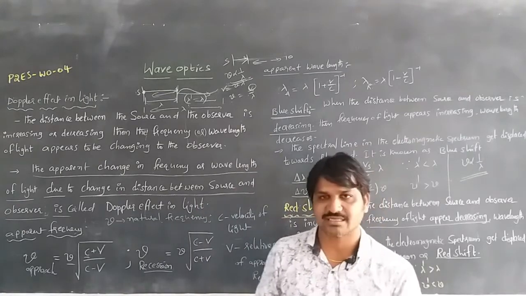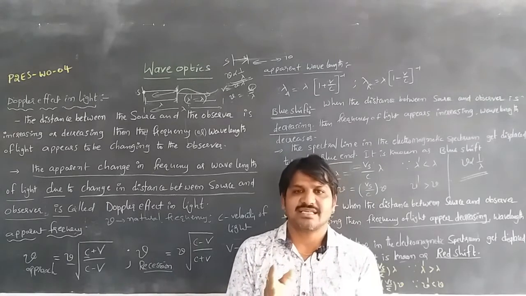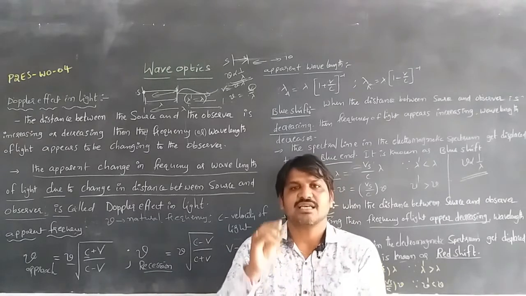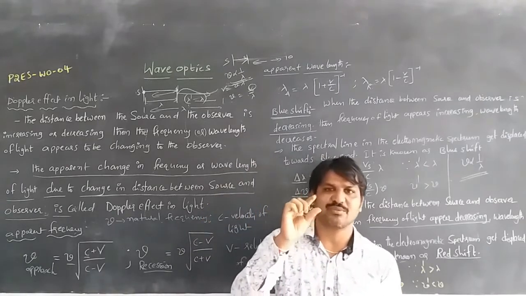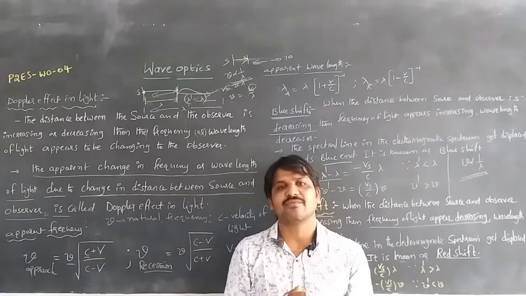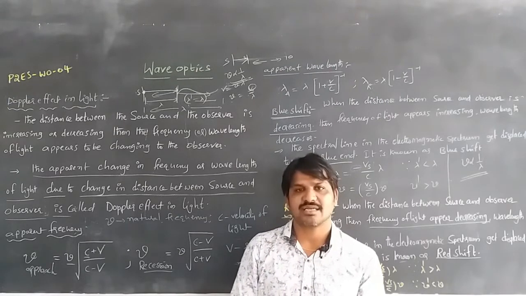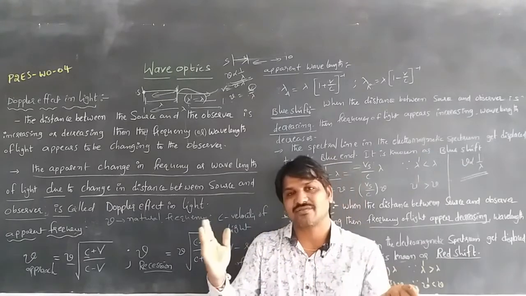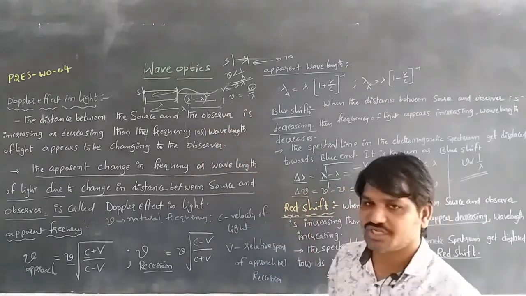Once again, briefly, we will discuss it. When the distance between the source of light and the observer is changing, either increasing or decreasing, there is an apparent change in the frequency and wavelength. That apparent change in wavelength and frequency is called the Doppler effect in light. Due to the changing distance between both of them, it can be classified into two types: redshift and blueshift.